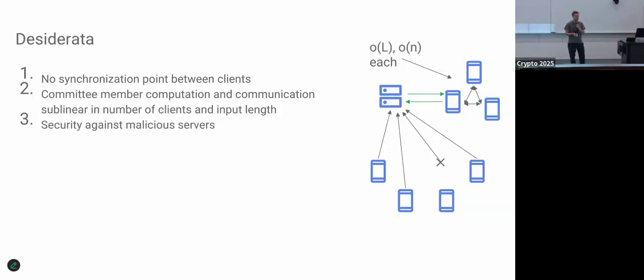So let's make this more clear. What are the things we want from an efficient one-shot secure aggregation protocol? One is this one-shot property. We want no synchronization point between clients. In fact, we want clients to be able to appear and disappear no matter what, so we don't even want fixed identities for clients. The second one is we want committee members to have low computation and communication, and that means it should be sublinear in both the length of the vectors and the number of clients. And finally, we want security against malicious servers. Getting all of those together is what both of our papers are about.